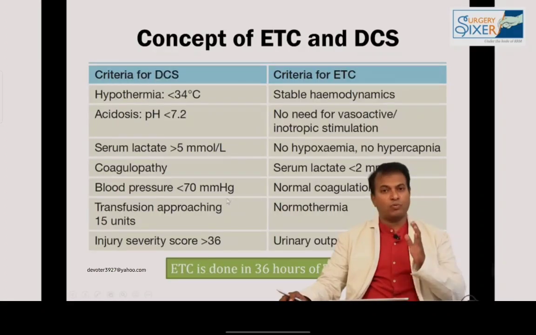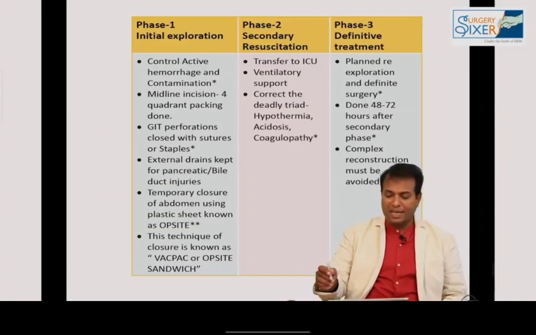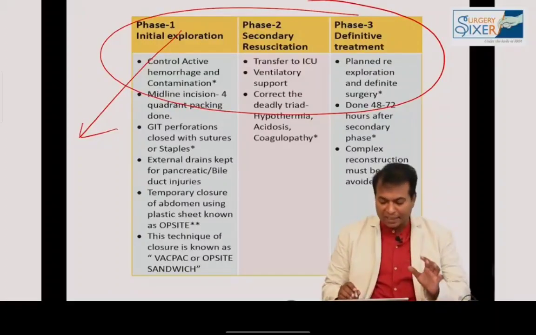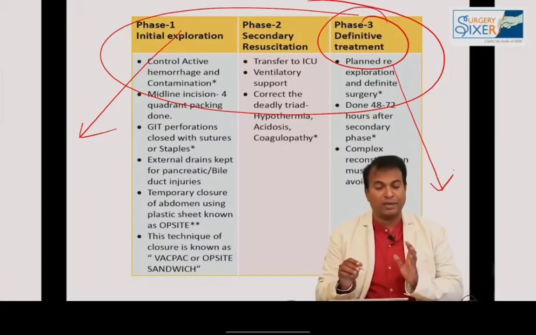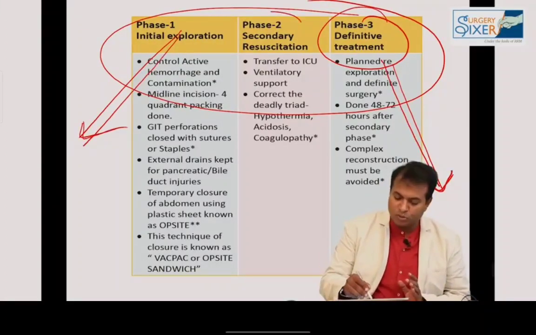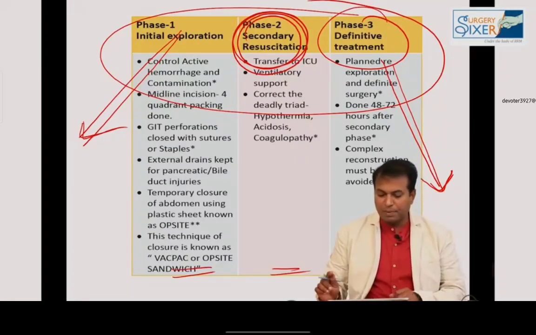And management of trauma, please don't forget damage control and early total care which I discussed. Okay, so there are 3 phases according to Sabiston. Phase 1 is emergency OT, Phase 2 is ICU management, Phase 3 is definitive treatment in elective OT. Phase 1, Phase 2, Phase 3. Please don't forget these 3 phases.